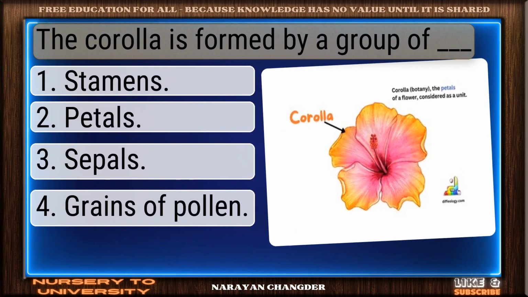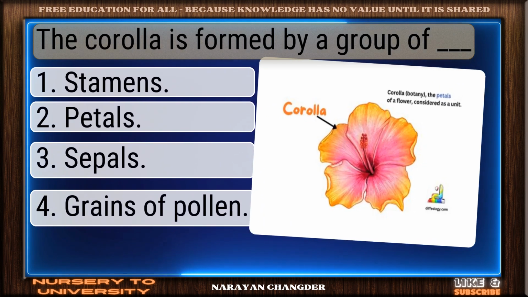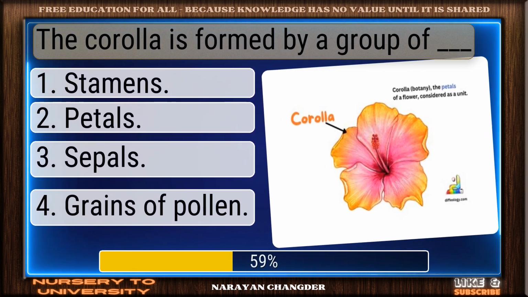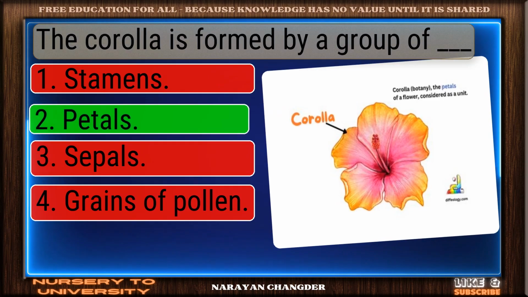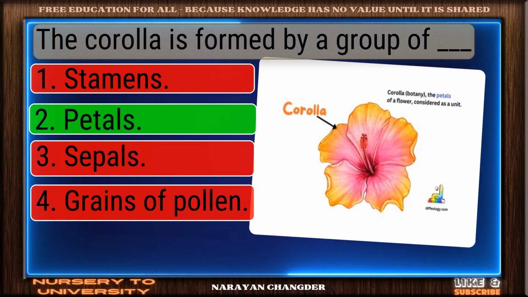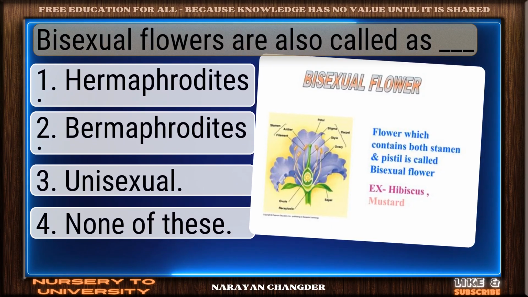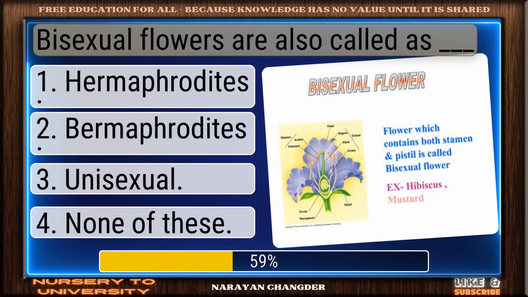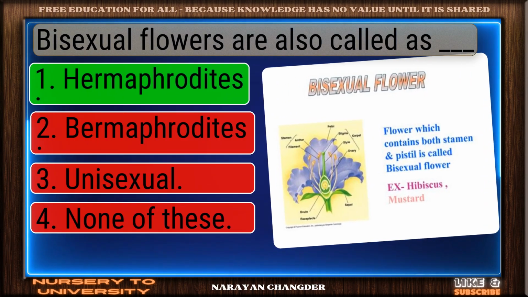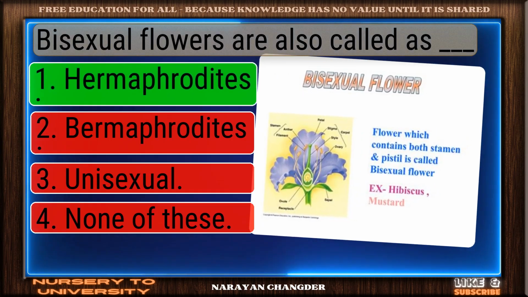Question number 65. The corolla is formed by a group of dash. Good thinking. Petals is the right answer. Question number 66. Bisexual flowers are also called as dash. Solid response. Hermaphrodites is a valid choice.